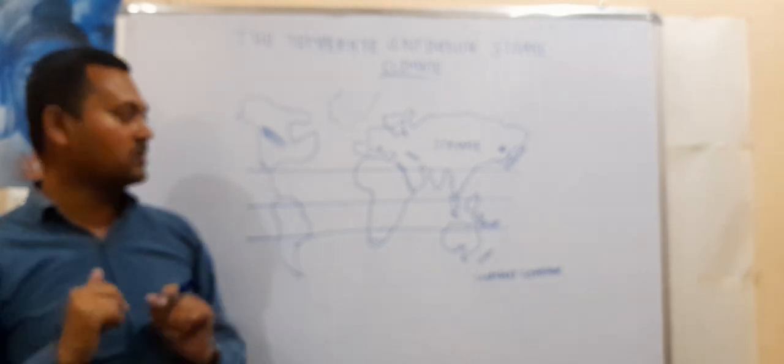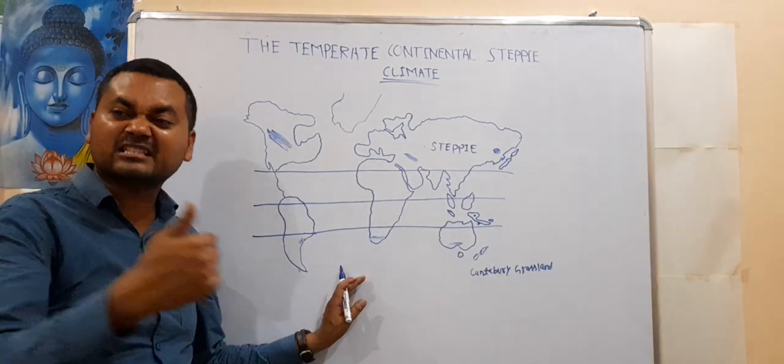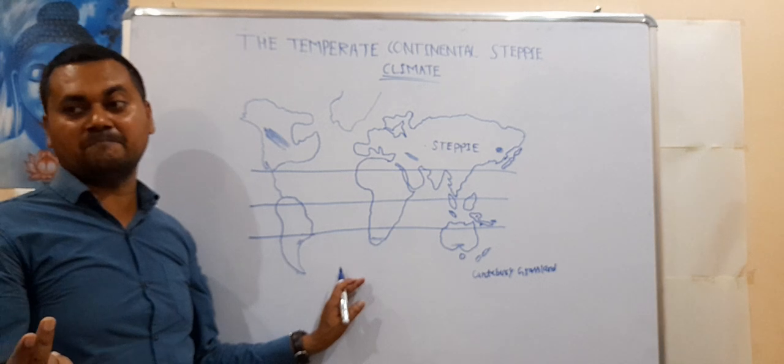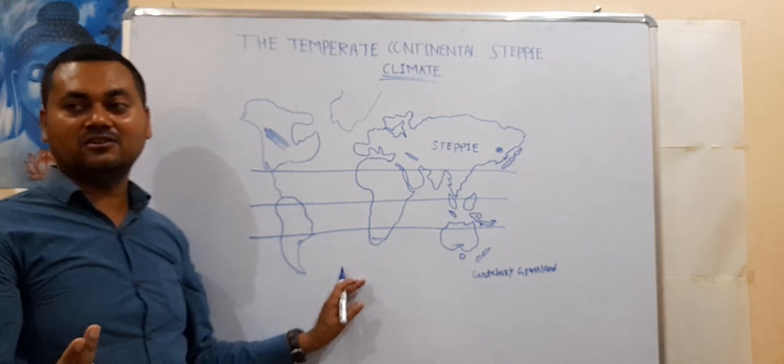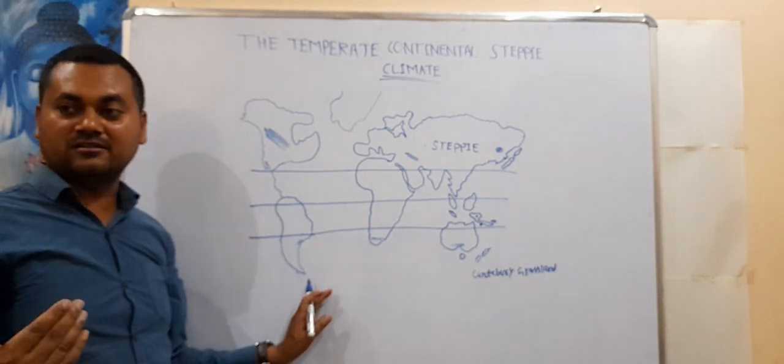One thing I want to tell you: if you compare the rainfall of the northern hemisphere with the southern hemisphere, in the southern hemisphere the rainfall is comparatively more. Why? Because they are very close to the ocean.